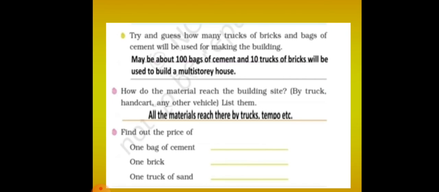Okay. Find out the price. 1 bag of cement is nearly 400. Not exactly, maybe nearly 400. 1 brick may cost 5 rupees, 6 rupees, 7 rupees. It depends. Next, 1 truck of sand may be nearly 6,000 rupees.